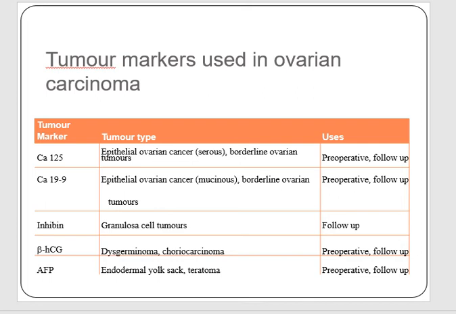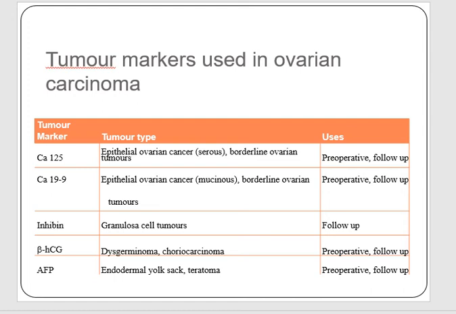The important tumor markers which can be asked include CA-125. It is raised in epithelial ovarian cancers, mainly serous type of the cancers, and in borderline ovarian tumors. It is important in the preoperative risk assessment or calculation of risk of malignancy index in these patients, and for follow-up in case the patients are on chemotherapy.